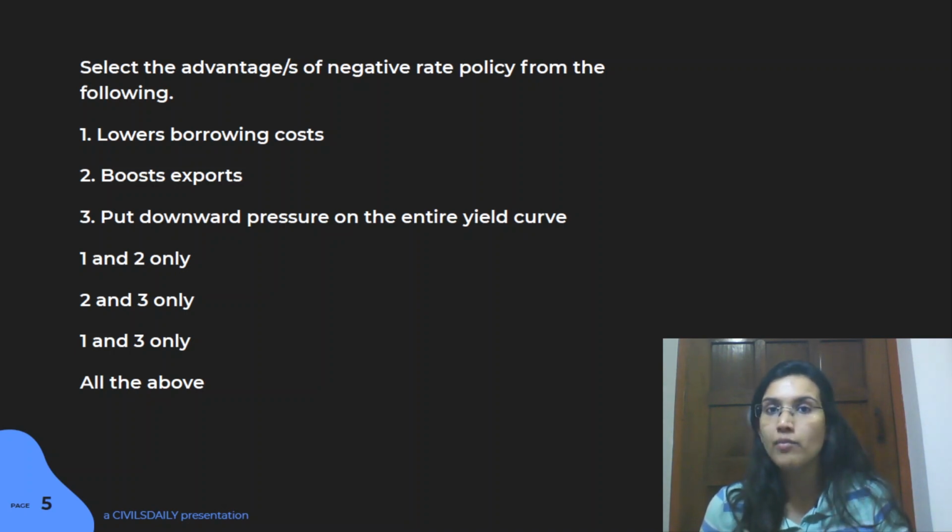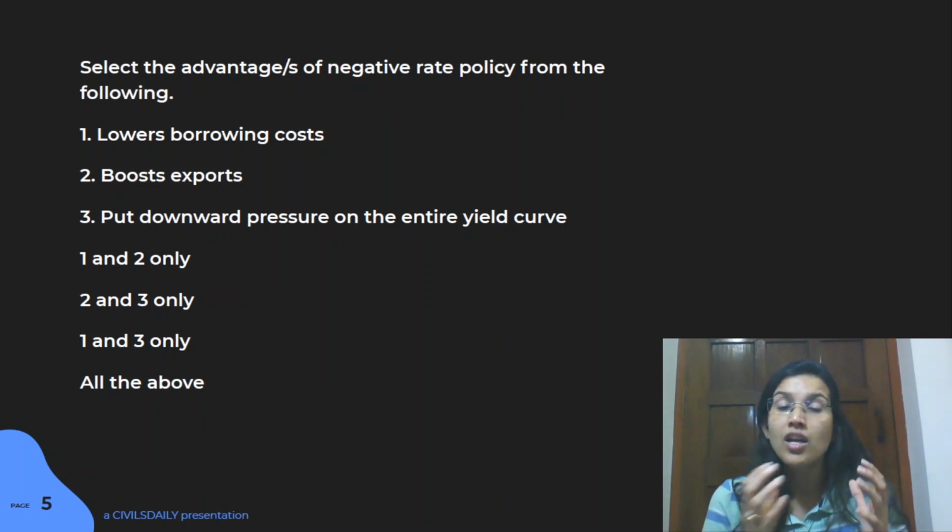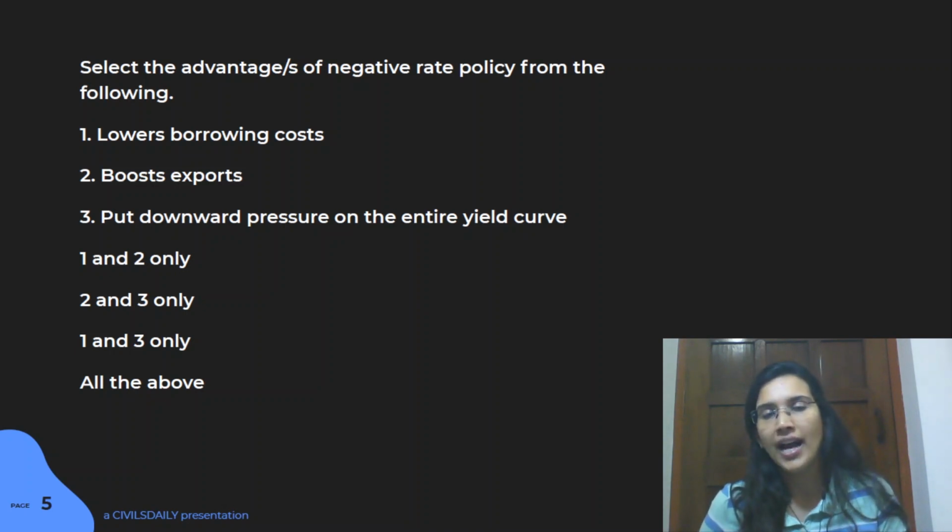So they want more and more investment. They want more and more liquidity to flow into the market. Investment should increase. This will boost the demand. Ultimately, jobs will be created. Employment will improve. So that kind of idea is actually supported by this particular policy when we are talking about negative rate policy, right? So let's look at the options then.